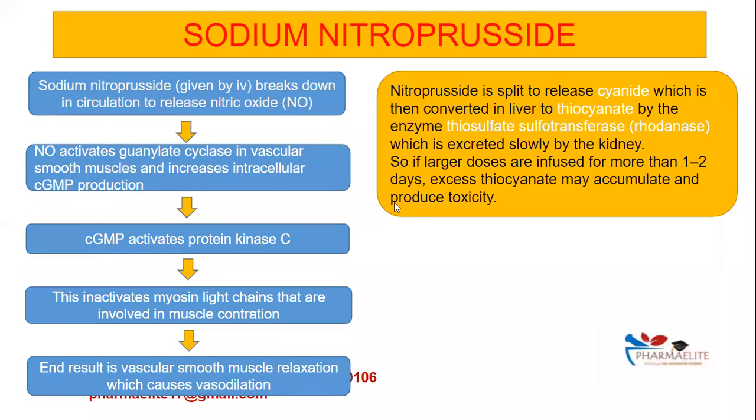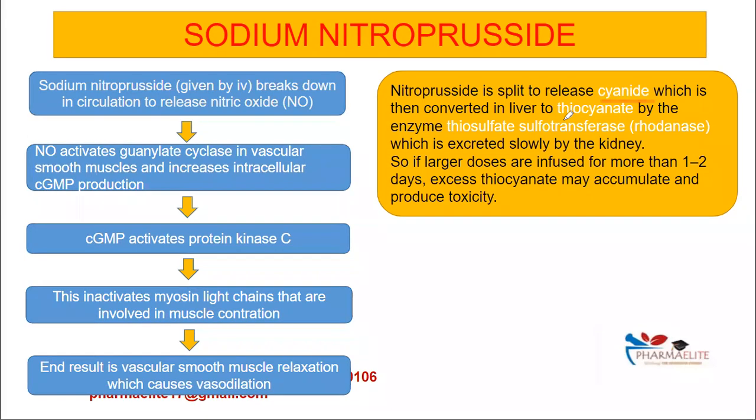Now, we also need to remember that sodium nitroprusside is split into cyanide, and this cyanide in the liver gets converted into thiocyanate with the help of the enzyme thiosulfate sulfotransferase, also known as rhodanese. So when sodium nitroprusside is split, it releases cyanide, because we saw in the second slide that it is made up of 5 cyanide groups. So it splits to release cyanide, which in the liver gets converted into thiocyanate with the help of the rhodanese enzyme.